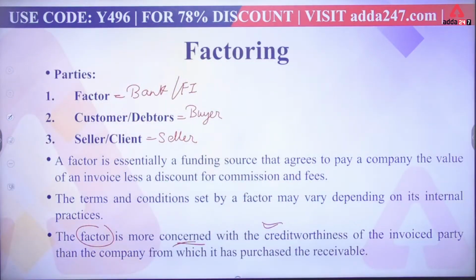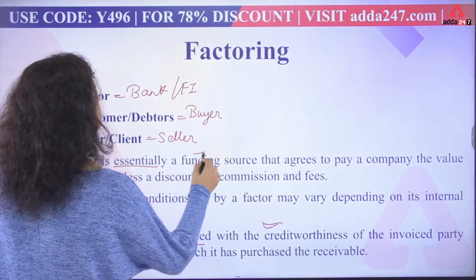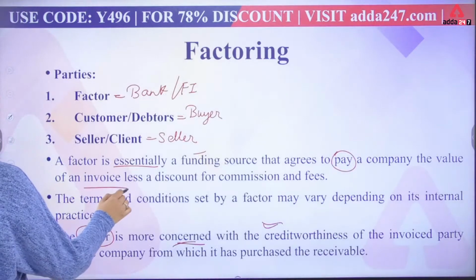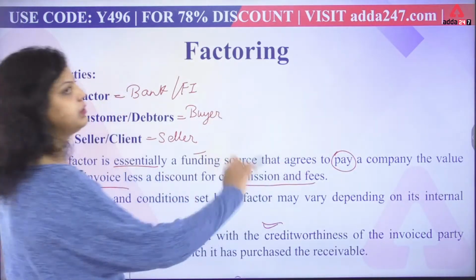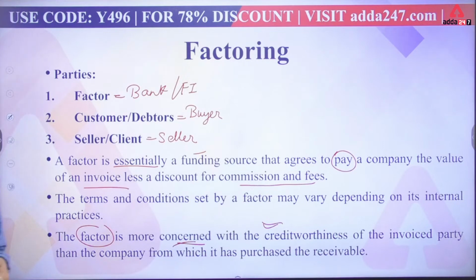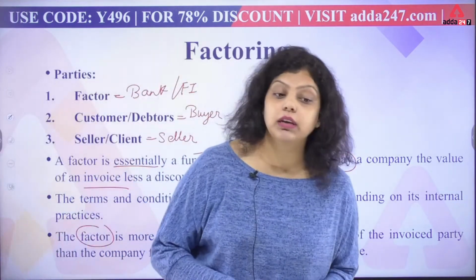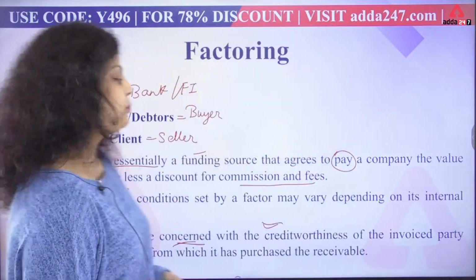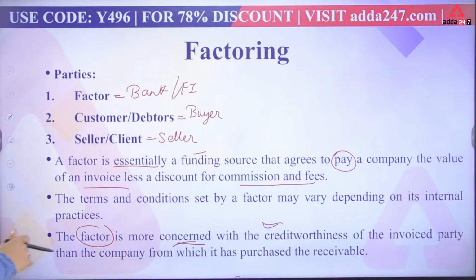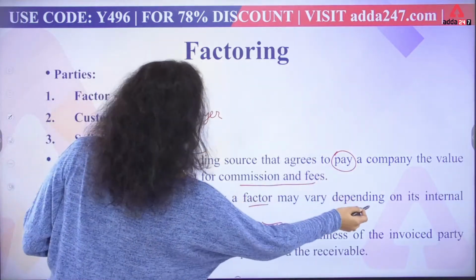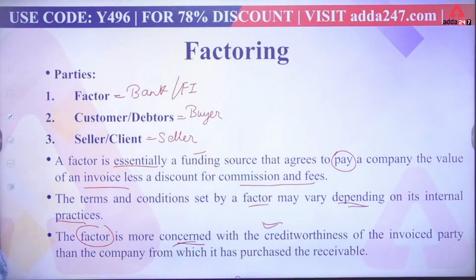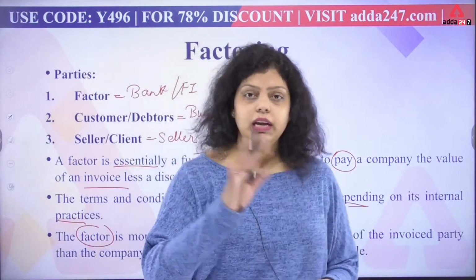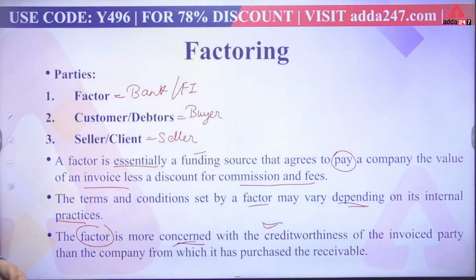Now this is your factoring. A factor is essentially a funding source that agrees to pay a company the value of an invoice less a discount for commission and fees. So the bank is always going to take a commission and fees from you whenever it is financing your particular document or invoice. Next, the terms and conditions set by the factor may vary depending on its internal practices. Whatever terms and conditions the bank gives at the time of factoring can vary, depending only on the internal practices.